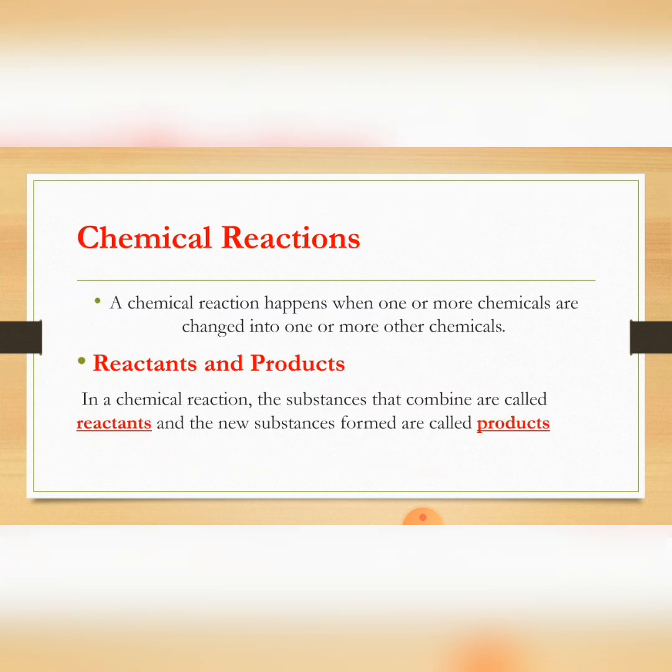Chemical reactions. A chemical reaction happens when one or more chemicals are changed into one or more other chemicals, reactants and products. In a chemical reaction, the substances that combined are called reactants and the new substances formed are called products.